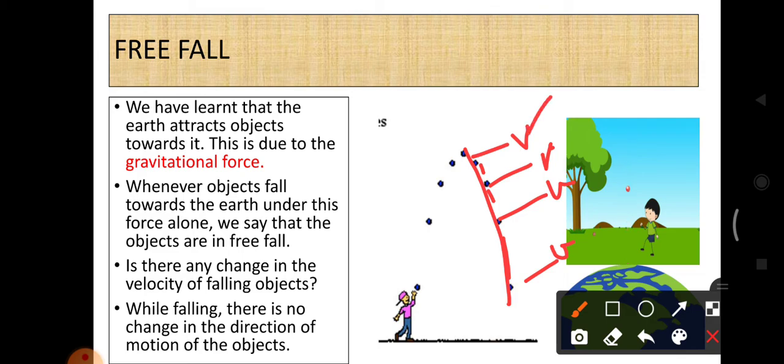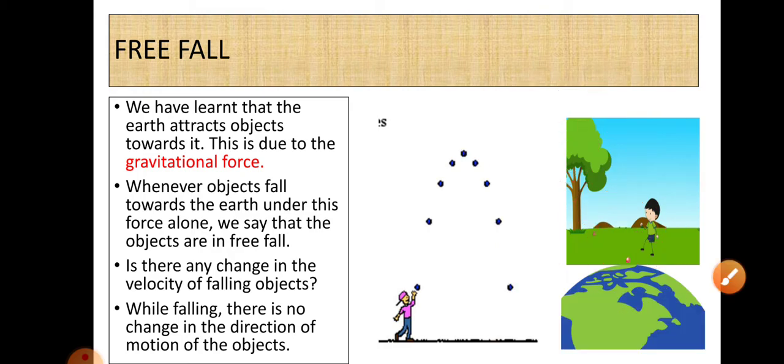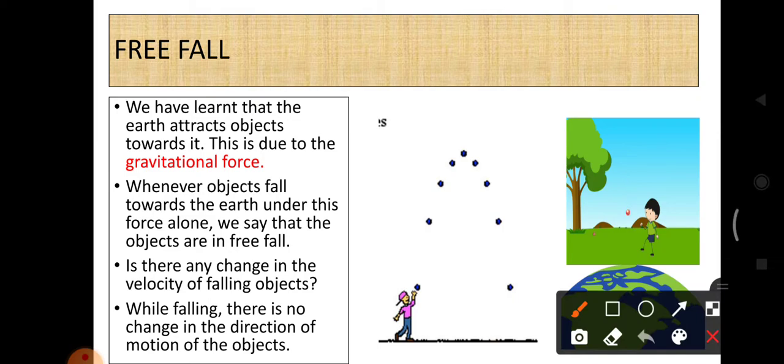When the magnitude is changed, the magnitude is nothing but here 5 meter per second, here 10 meter per second, here 20 meter per second, here 25 meter per second. So see, the 5, 10, 20, 25 are the magnitudes. But the direction should not change. It is south, south, south. One second, I will write clearly.